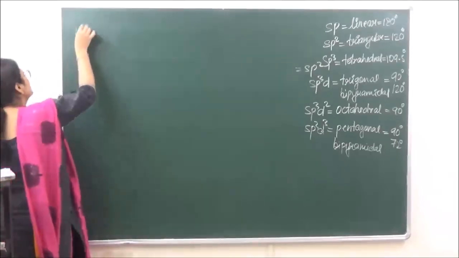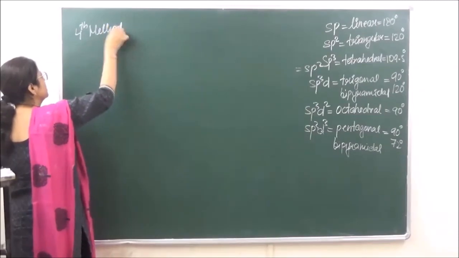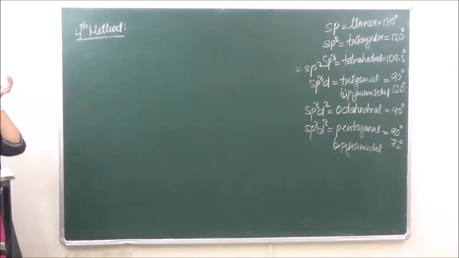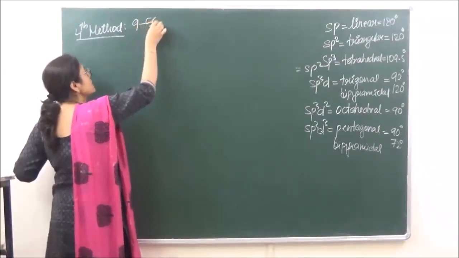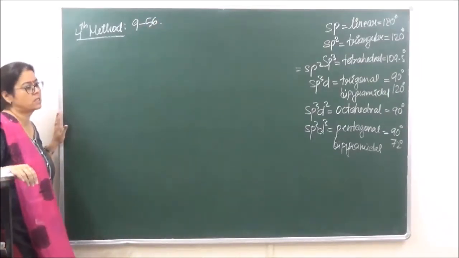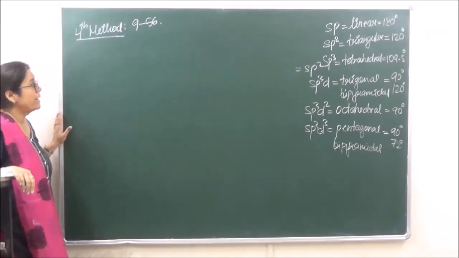Let's go on to the fourth method to calculate hybridization. This method is only true if the valence electrons are between 9 to 56. Okay? 9 to 56 is the total number of valence electrons present in the molecule. Right?